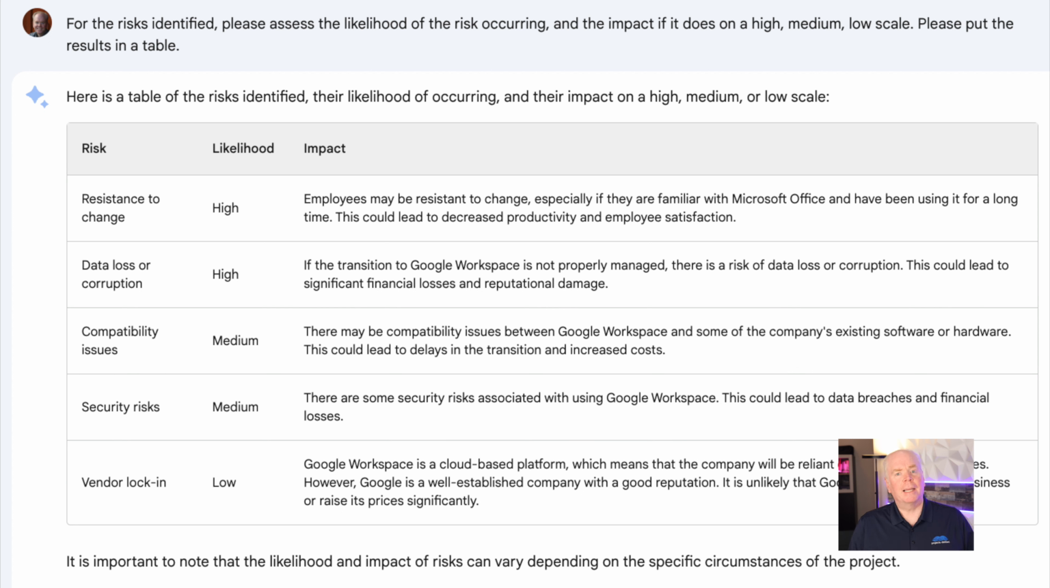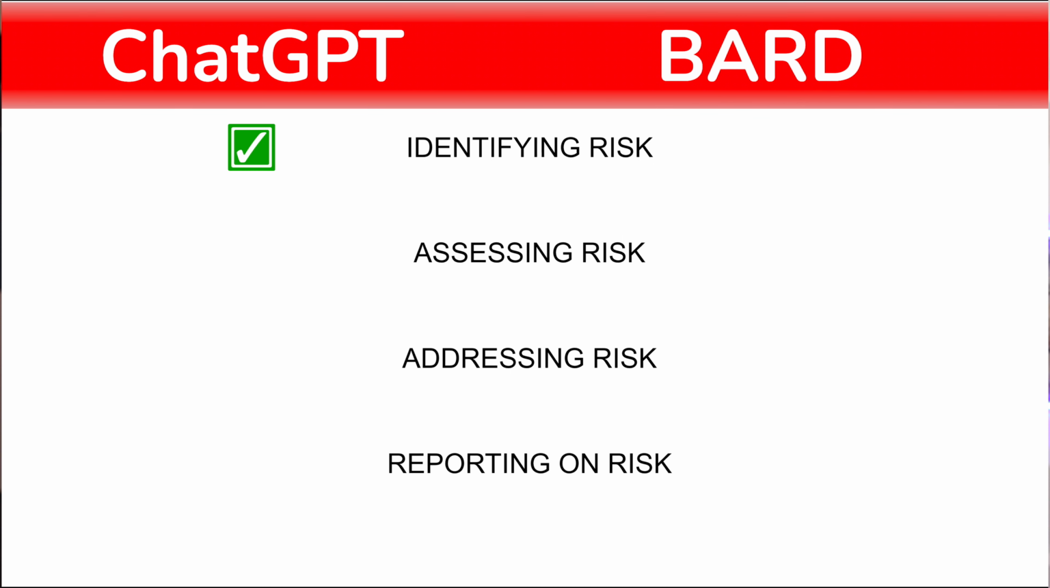I can't do that with what Bard has given us. So the winner for this round is going to be ChatGPT. It gave me exactly what I was asking for.